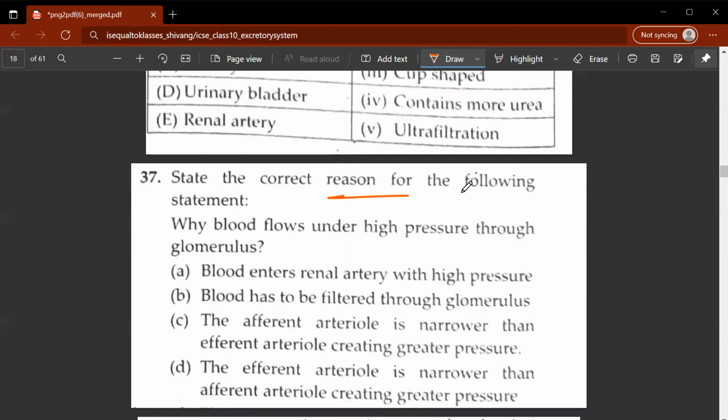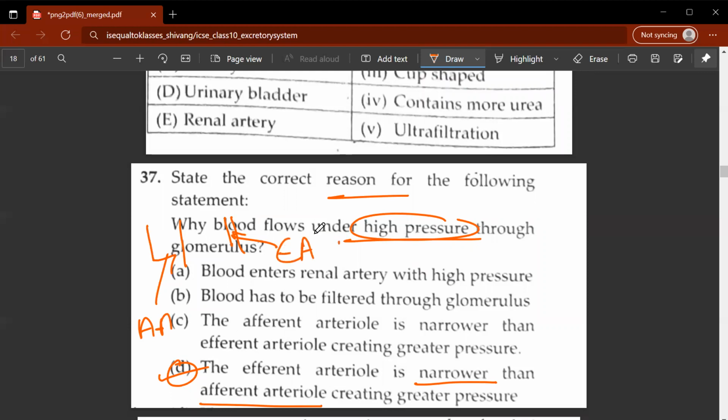State the correct reason for the following statement. Why blood flows under high pressure through glomerulus? So for this, the correct option would be D. Efferent arteriole is narrower than afferent arteriole, creating greater pressure. So say, for example, if you have two pipes. One is a thick pipe and the next is a much narrower pipe. So this thick pipe we refer to as afferent arteriole with the A, and this narrow pipe we refer to as efferent arteriole with the E.